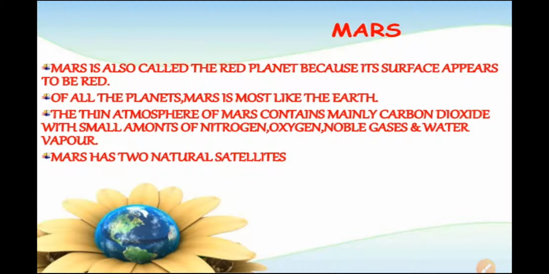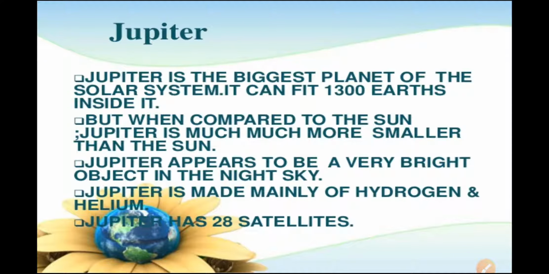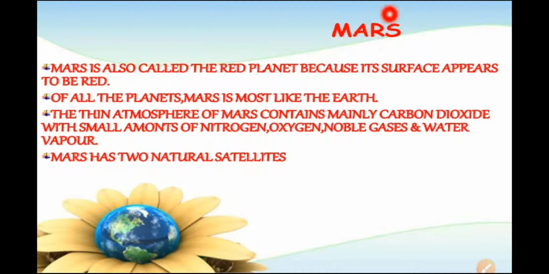Now the next planet is Mars, which is also called Mangal. If you see, this is also written in a red color font. So this Mars is also called the red planet. This is the next planet. The first outside orbit of the Earth is Mars. It appears slightly red. So Mars is called the red planet because its surface appears to be red.